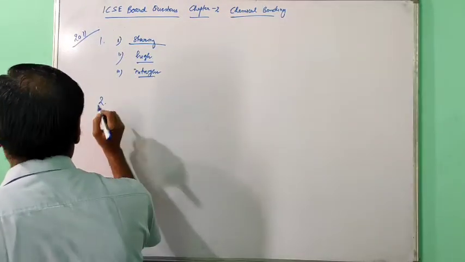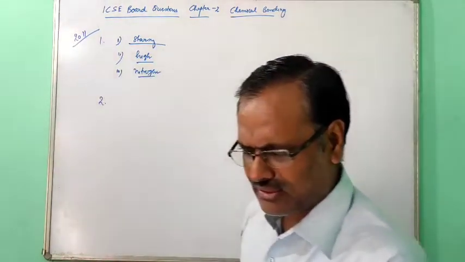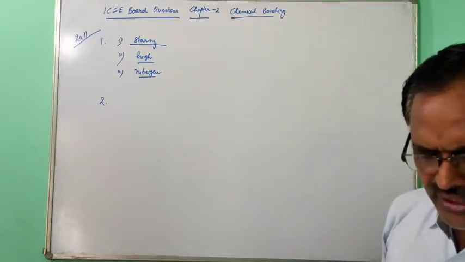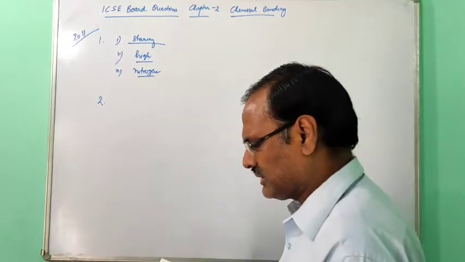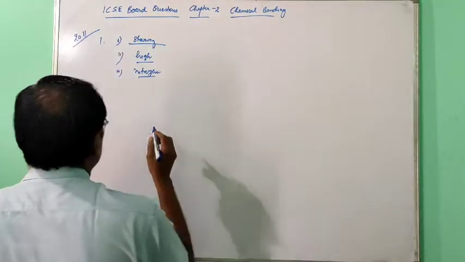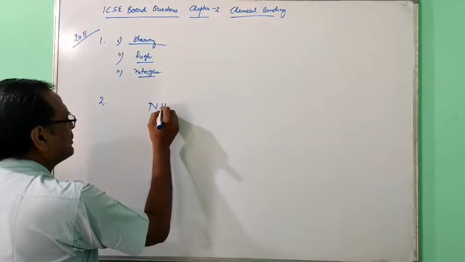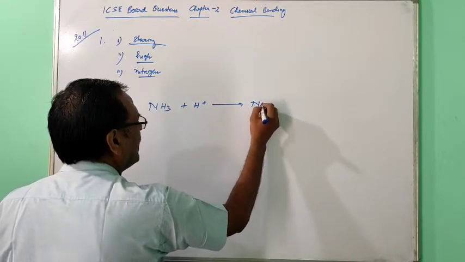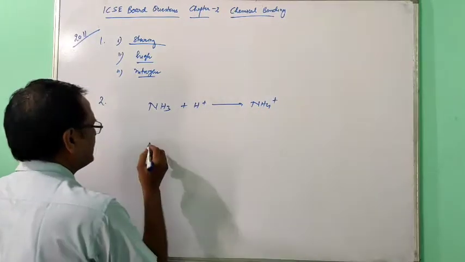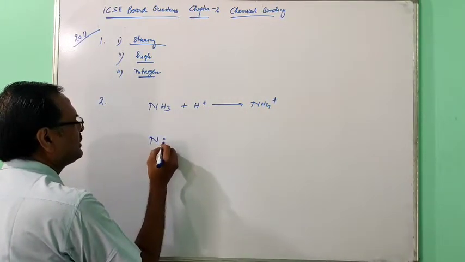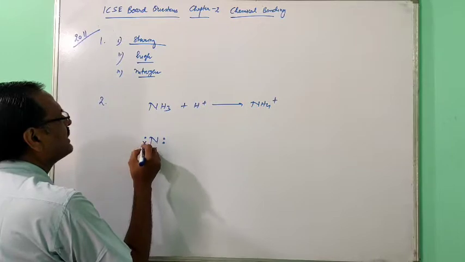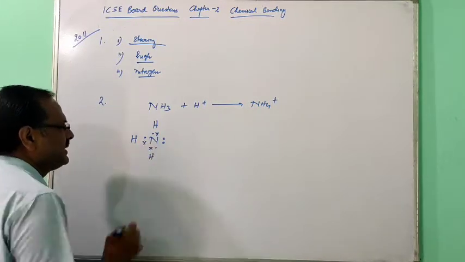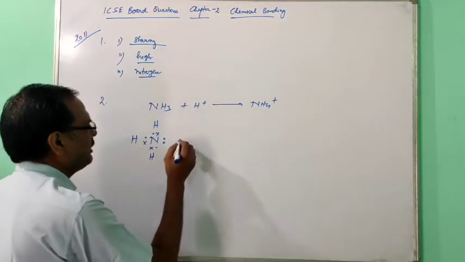Now the second question: draw an electron dot diagram showing the lone pair effect of formation of the ammonium ion. You have to show the formation: ammonia combined with H plus ion forms the ammonium ion. First you take the electron dot diagram of ammonia. Nitrogen has 5 electrons, hydrogen 1, and all are completing the octet.